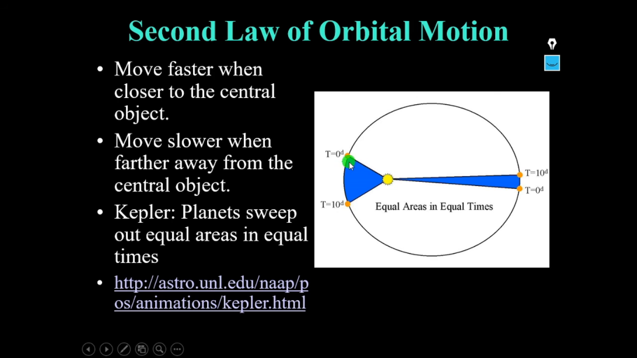That means when the planet is near the central body, say the sun, it moves faster. Whereas when it is farther away from the central body or the sun, then it moves very slowly. So let us see one animation regarding this second law of orbital motion.